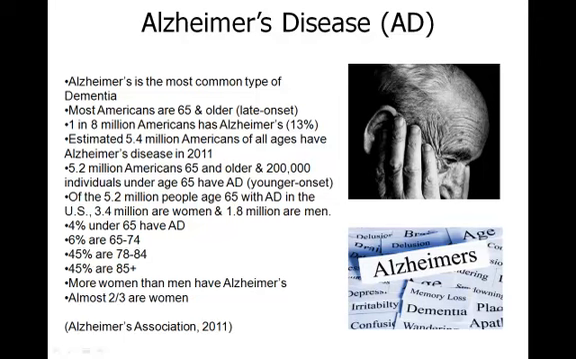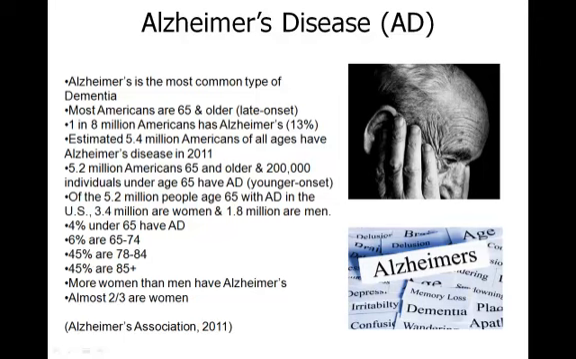Alzheimer's is the most common type of dementia. Most Americans with it are 65 and older, which is considered what is called late onset. 1 in 8 Americans has Alzheimer's, which accounts for 13%. An estimated 5.4 million Americans of all ages had Alzheimer's disease in 2011. 5.2 million Americans 65 and older, and 200,000 individuals under age 65 have AD. This is considered what is called younger onset.